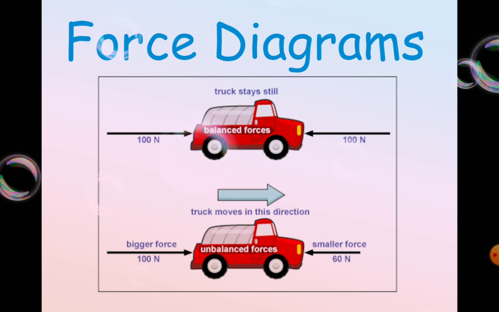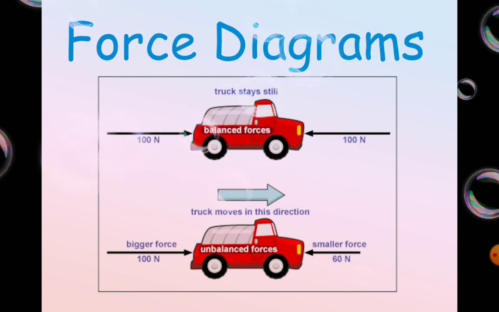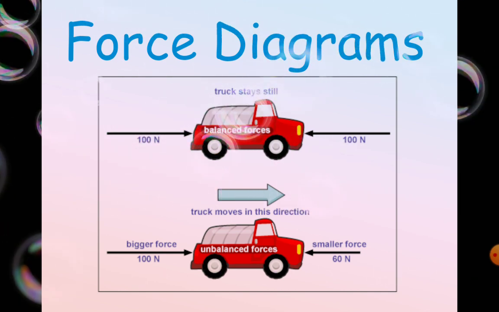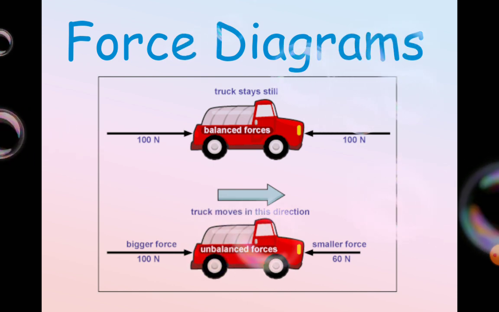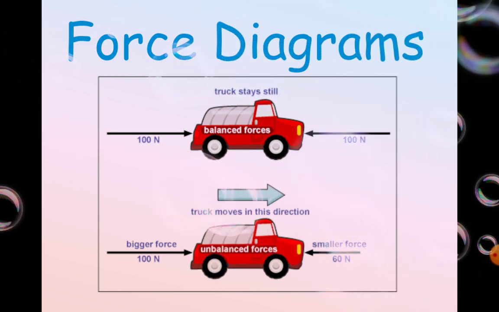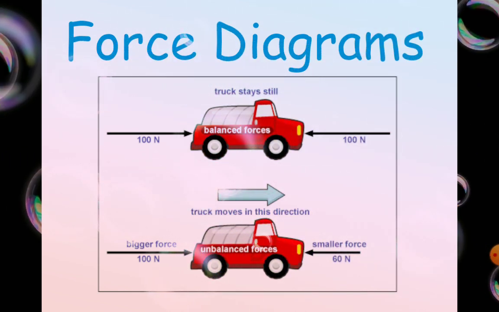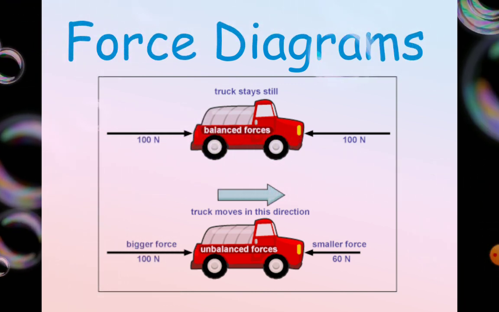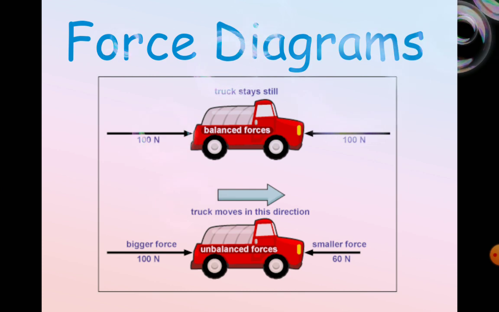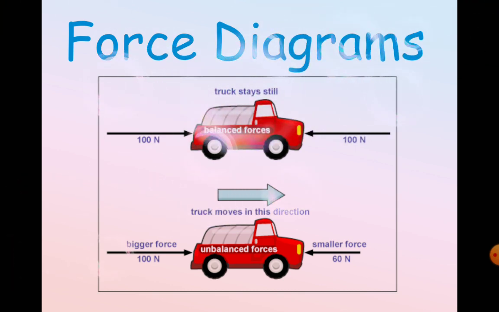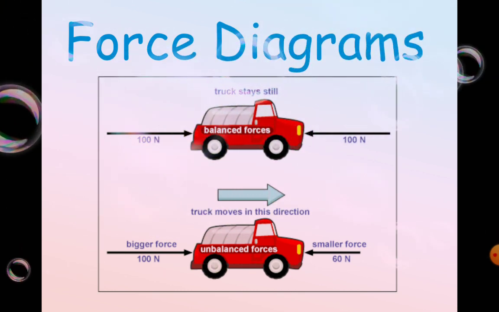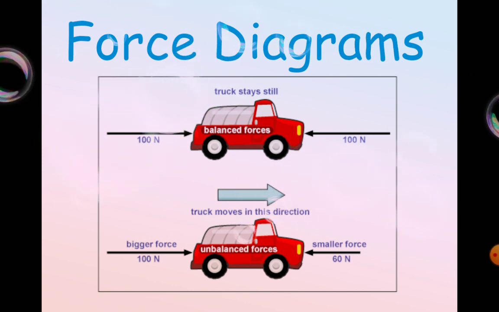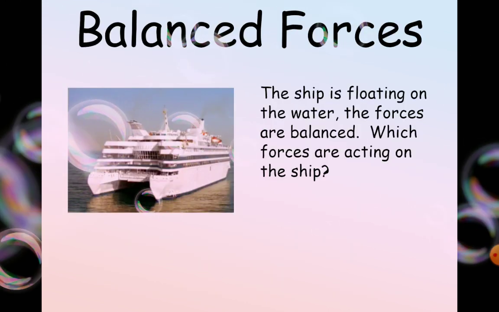Now in the second part, the unbalanced force, the truck moves to the right because there's a bigger force of 100 newtons and a smaller force. The truck is moving in the direction of the bigger force, according to the arrow. And if you changed it, say 60 on one side and 100 on the other, it would go in reverse.